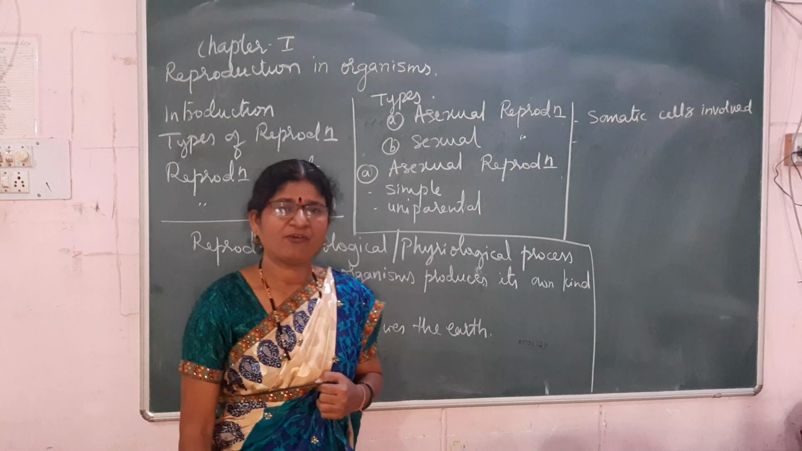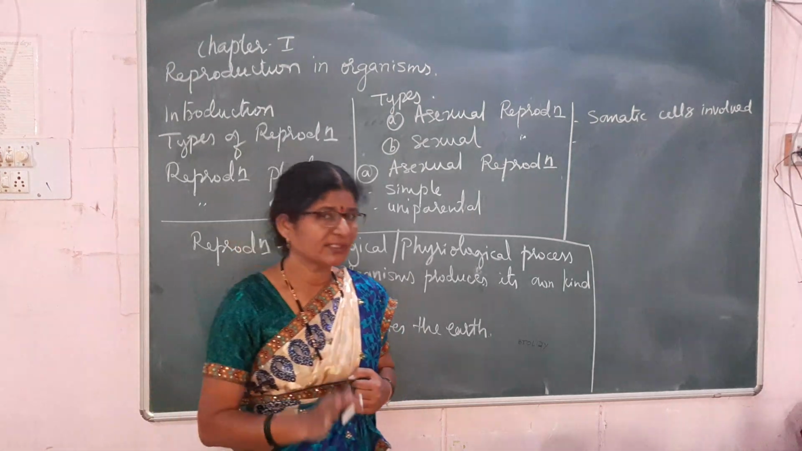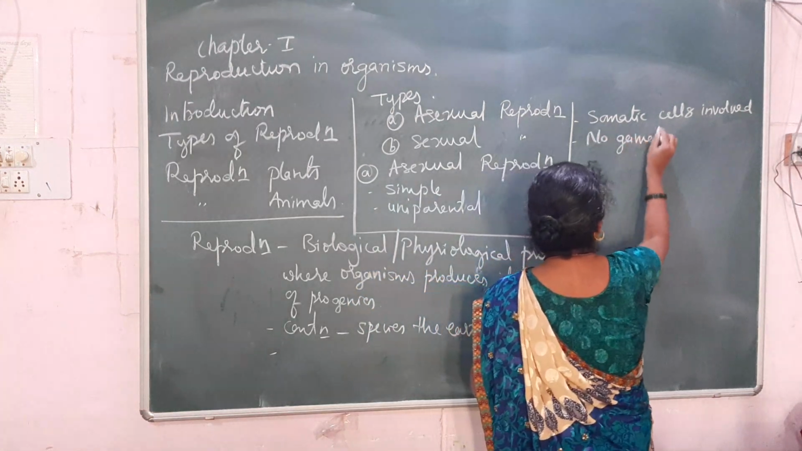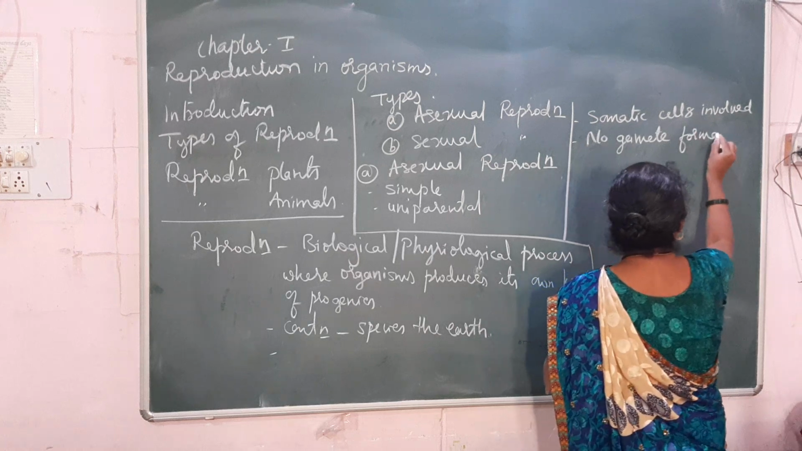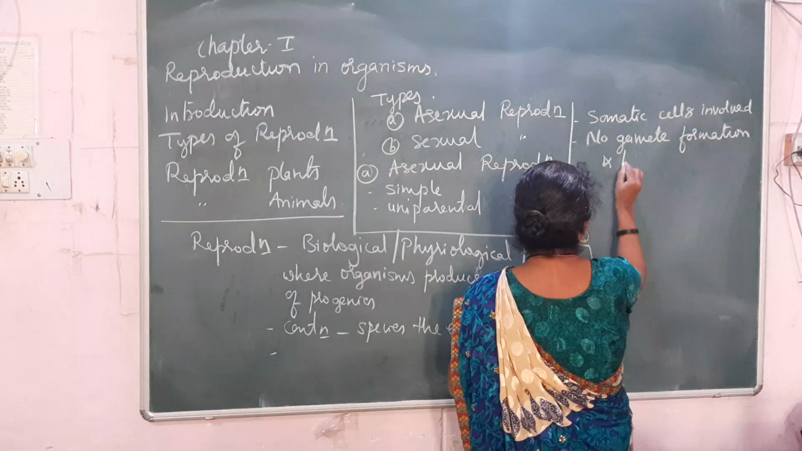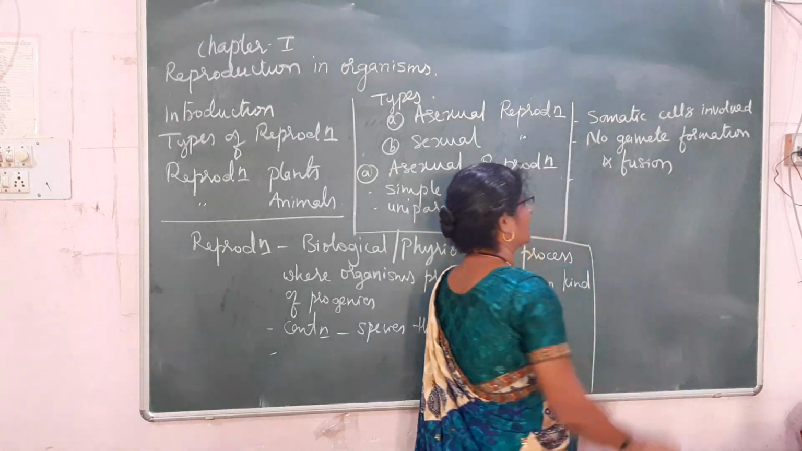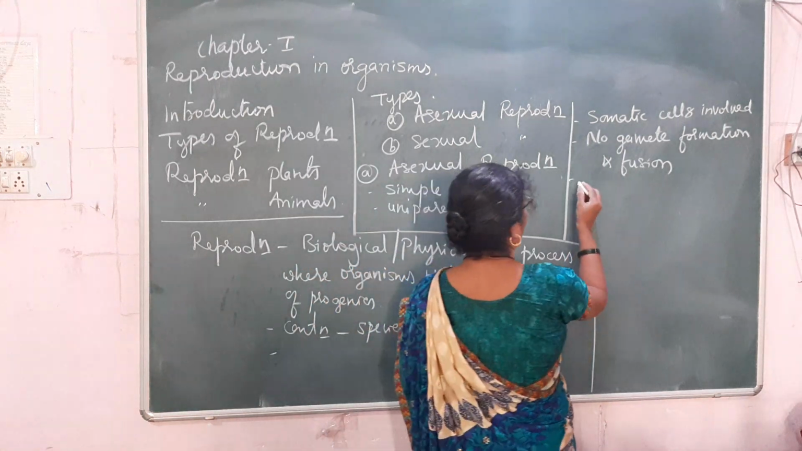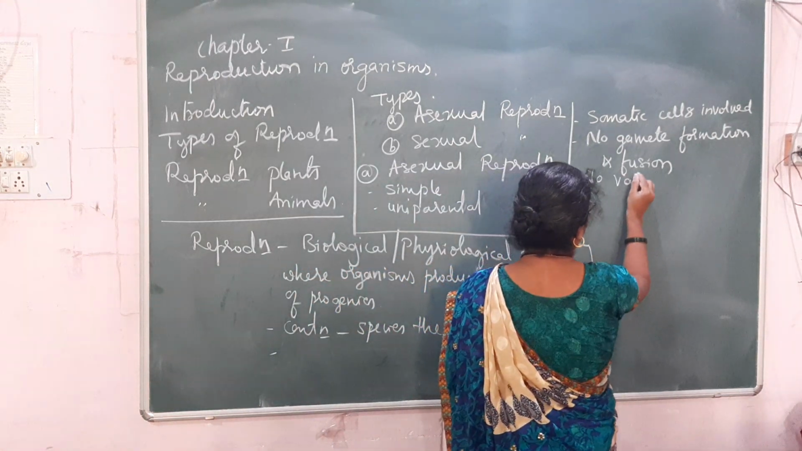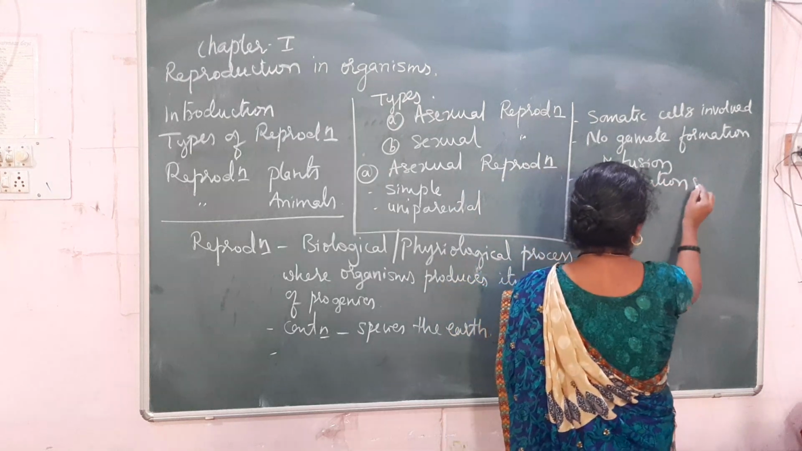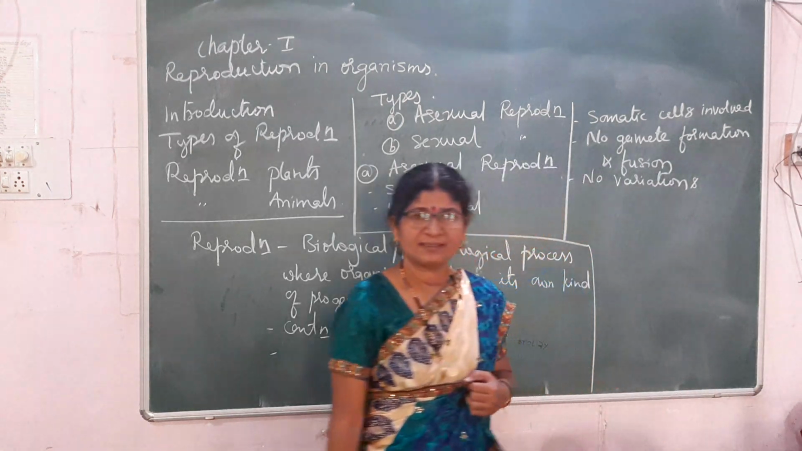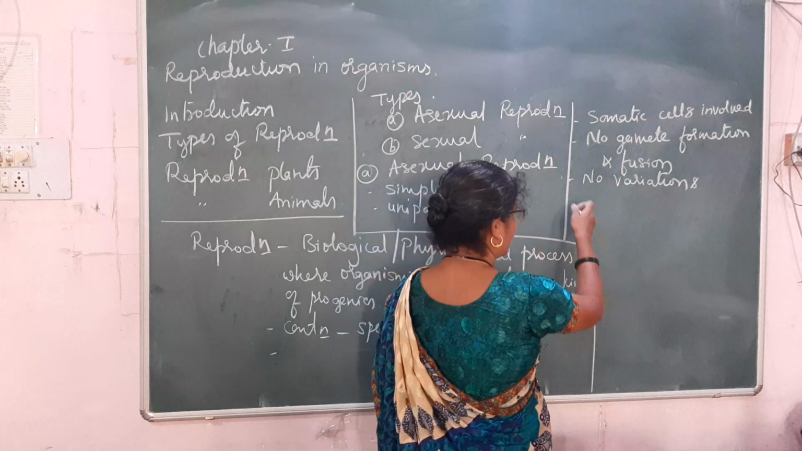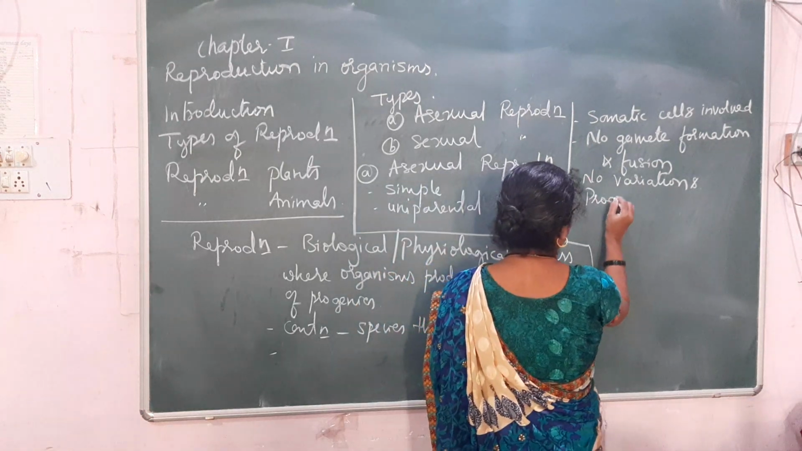And here gamete formation and fusion is not there. So no gamete formation and fusion. As gametes are not formed, it doesn't involve any variation. No variations are involved in the progenies. So the progenies are the exact copies of the parent, as no variations are involved.